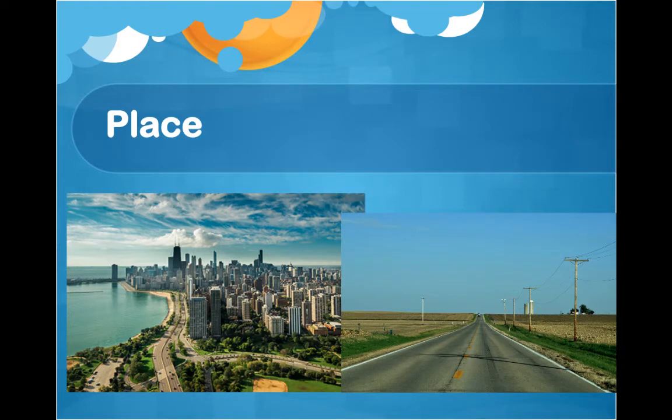But what is place, and how is place different than location? After all, you may say to yourself, well, I'm going to go to this place, and really what you mean is this spot on planet Earth. So it can be a little bit confusing. I want you to take a look at the two pictures that you see on the bottom. Take a look at the city that you see pictured over there and to the left. I want you to think to yourself, do I know where that city is? Give yourself a minute to think about it.